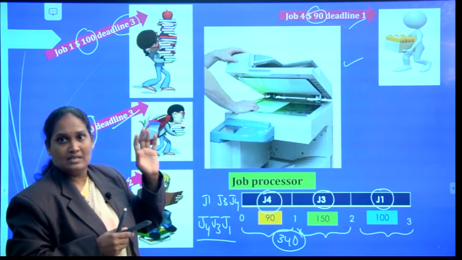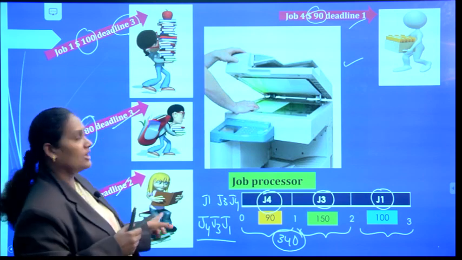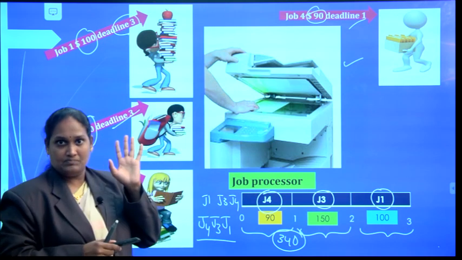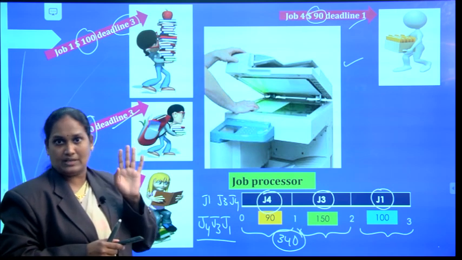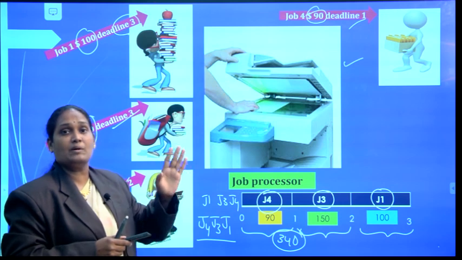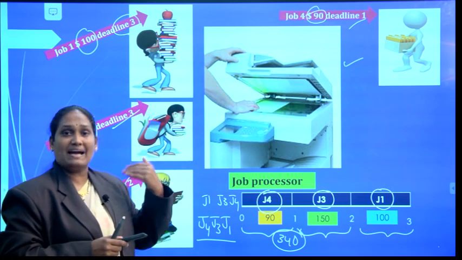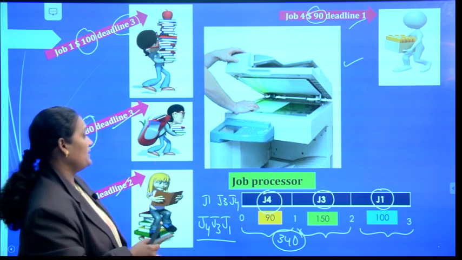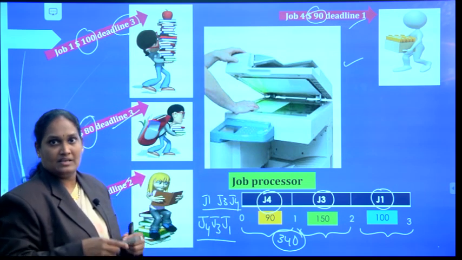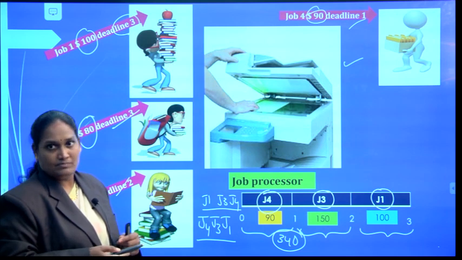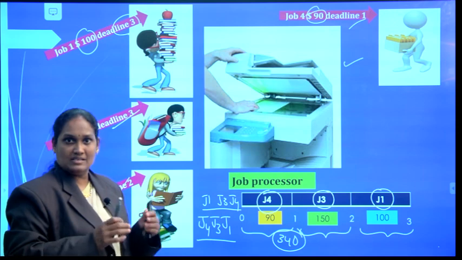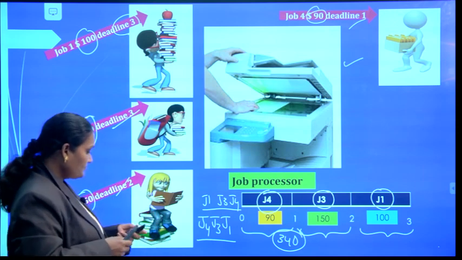Within 1 hour. So, by processing which jobs? Within the 3 hours, each job takes 1 hour of time. Within that 3 hours, which 3 jobs can be performed to earn the maximum profit? We need to perform these 3 jobs. By performing these 3 jobs, he can earn a maximum profit in this processing sequence. Right?